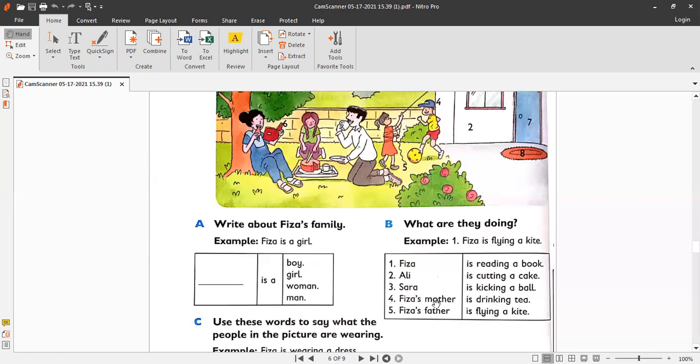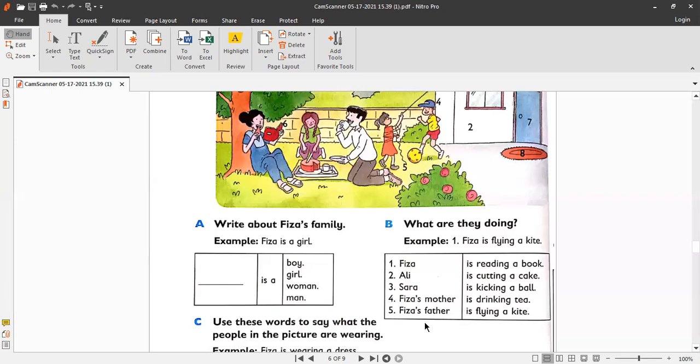Number 4, Fizza's mother. So she is wearing a blue dress. You can take out blue color. And what is she doing? She is reading a book. Okay, so you need to start drawing the line with blue color and match it with is reading a book. Fizza's mother is reading a book.